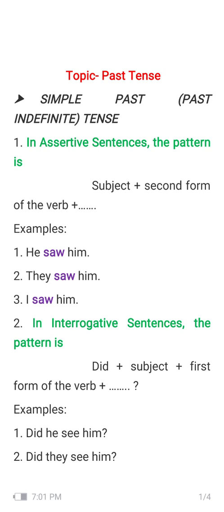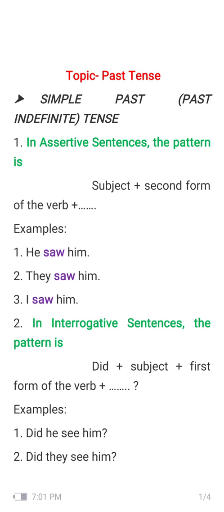Looking at the examples here, in assertive sentences the pattern is subject, so here our subject is he. The second thing to keep in mind is the second form of the verb. The verb is see, saw, seen, so we have to use the second form, saw, and after that our object, him.